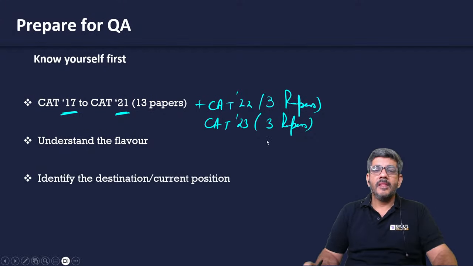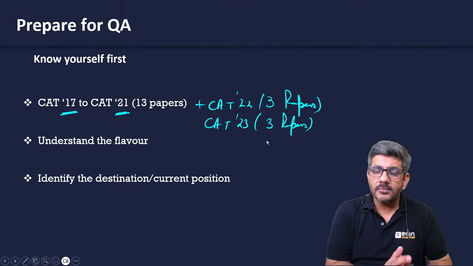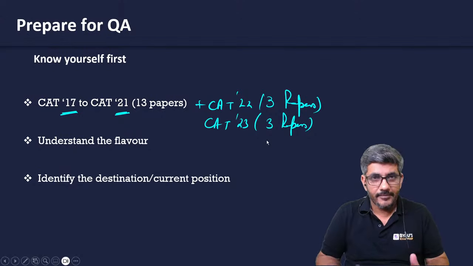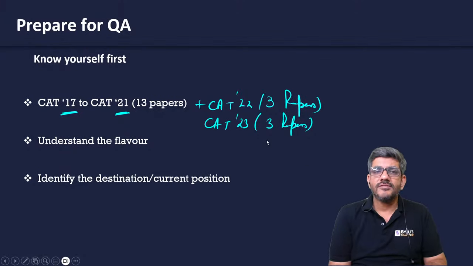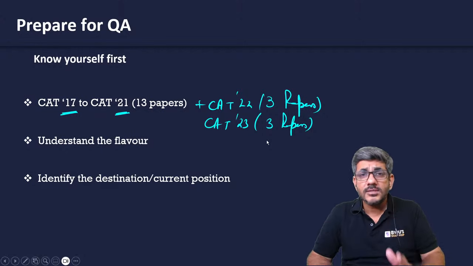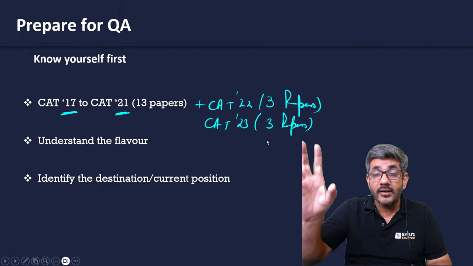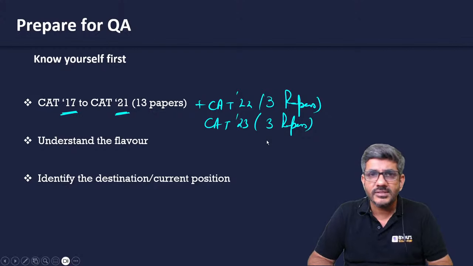Next, the third thing, identify the destination. Now see, from these exams you will get to know where you are standing today. Now identify where you have to reach. Let's say you are able to do just 5 questions in CAT QA today. तो आपको लगेगा यार मैं 22 में से 5-6 तो आज भी कर पा रहा हूं, so I can probably in 1 year target to go around 14-15 questions that will take me to 99.5 percentile.